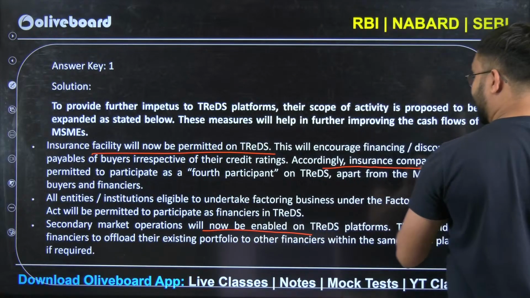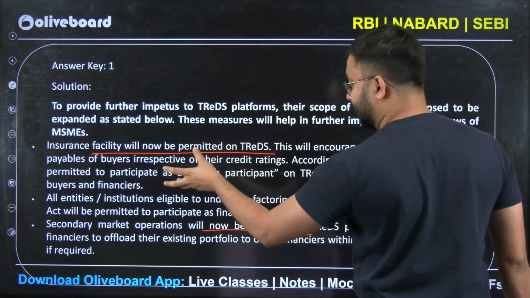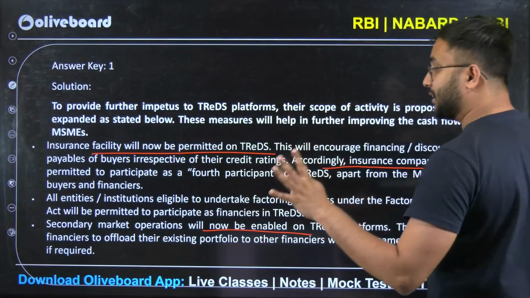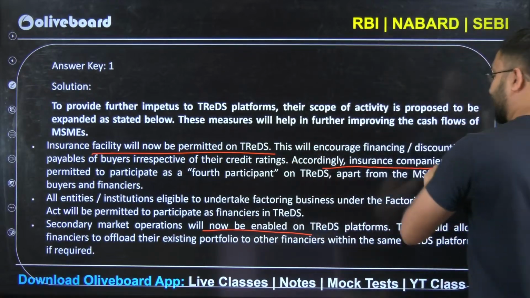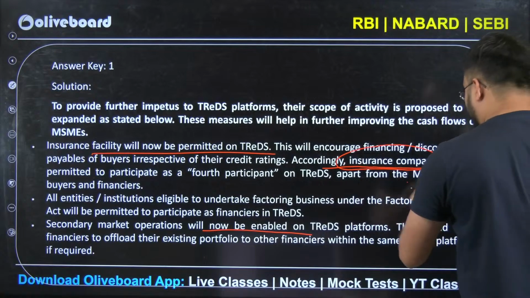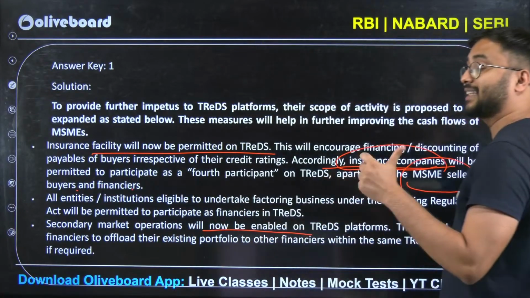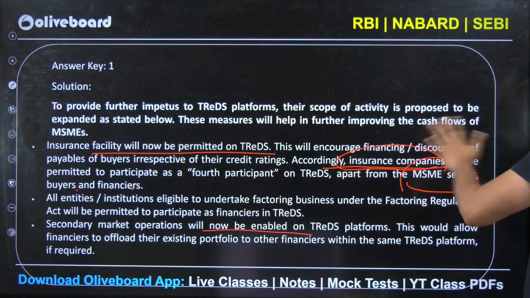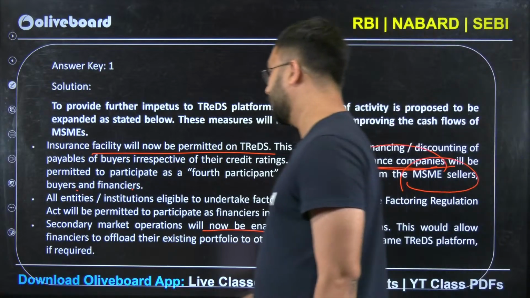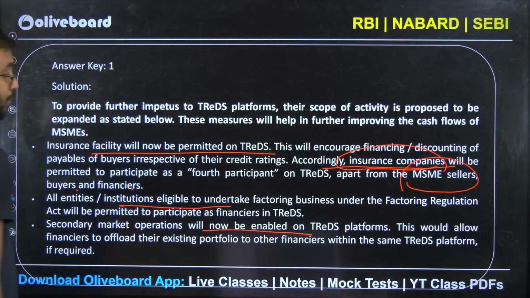Accordingly, as insurance facility is available on TReDS, now 4 participants can take part on TReDS. First are insurance companies, then MSME sellers, MSME buyers and financiers. Earlier sellers, buyers and financiers were there. Now even insurance companies will be there. All entities and institutions eligible to undertake factoring business under the Factoring Regulation Act will be permitted to participate as financiers in TReDS. So a very important statement. And lastly, secondary market operations are enabled on the TReDS platform.